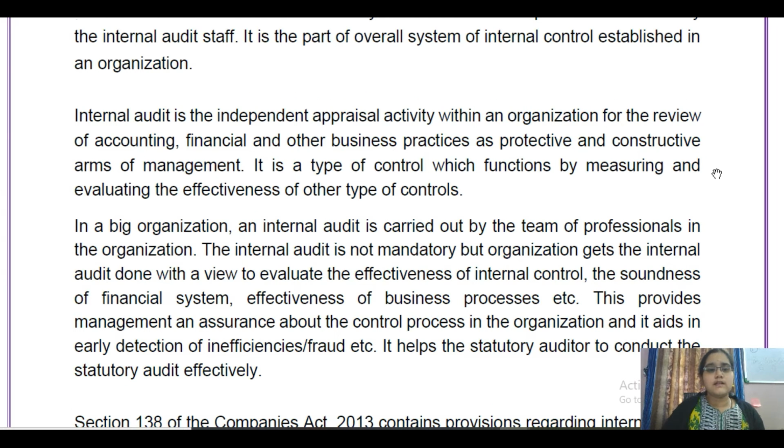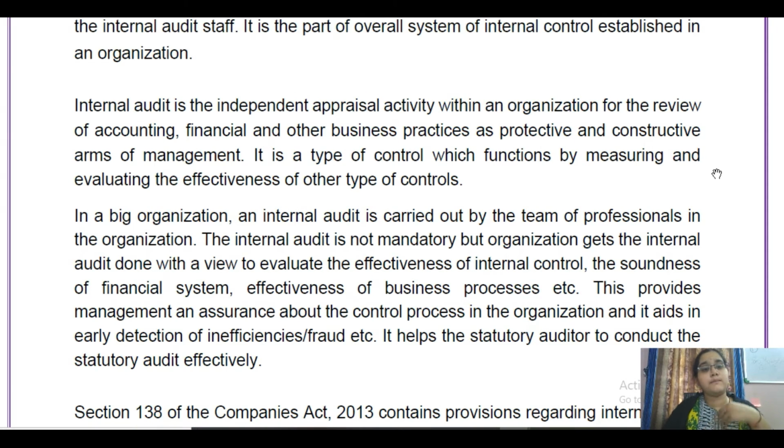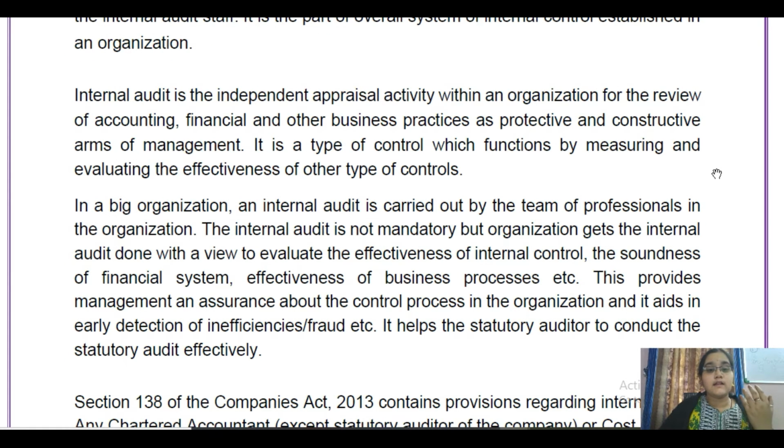So the reason for having internal audit is to have the appraisal of the working of the organization. This internal audit is not mandatory, but most organizations get the internal audit done so that they can evaluate the effectiveness and efficiency of their internal control, and they can also know how the financial system of the company is.